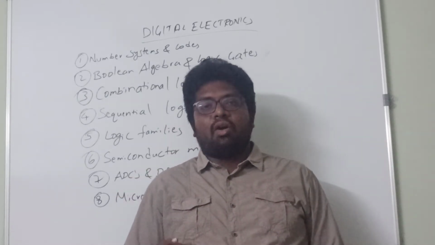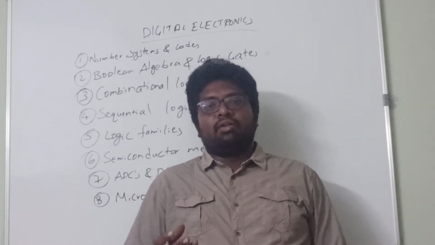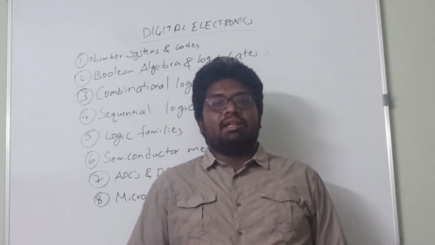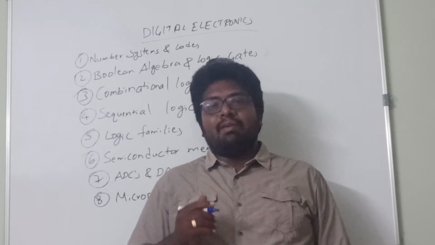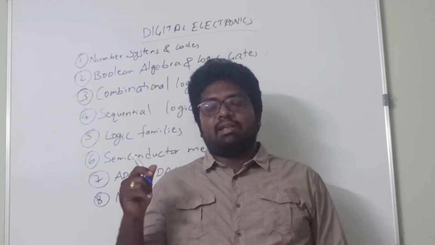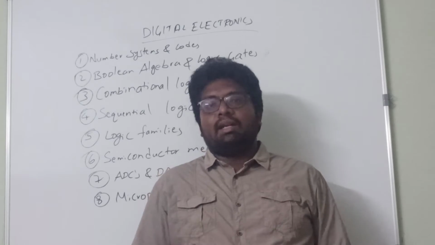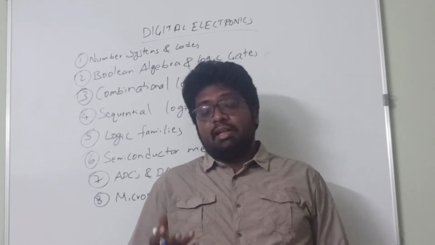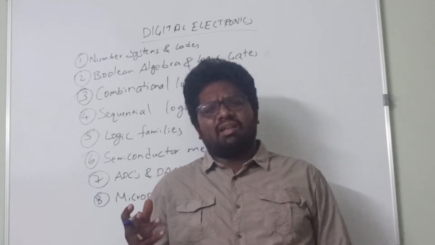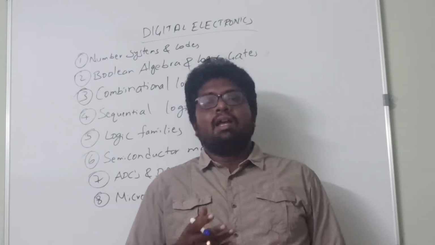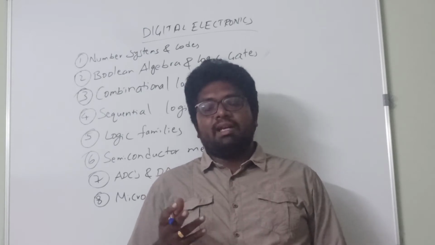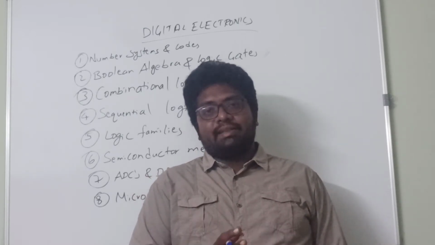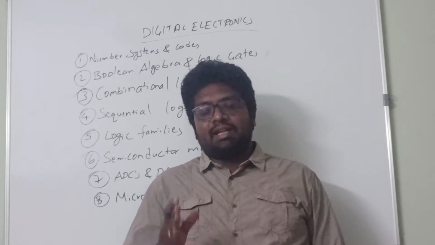The major concern of these logic gates is to find out the output of any digital circuit, so we will be using the logic circuit. The next one is Boolean algebra. Under Boolean algebra we are going to learn about De Morgan's theorems, the consensus theorem and all the laws and theorems that are present in Boolean algebra. The major concern of Boolean algebra is to convert a complex expression into a simpler expression.